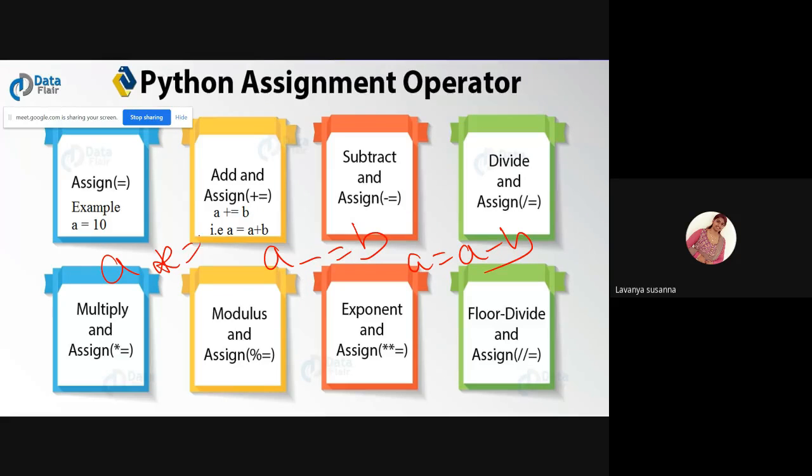A into equal to B is similar to A equal to A into B. This is shorthand notation.